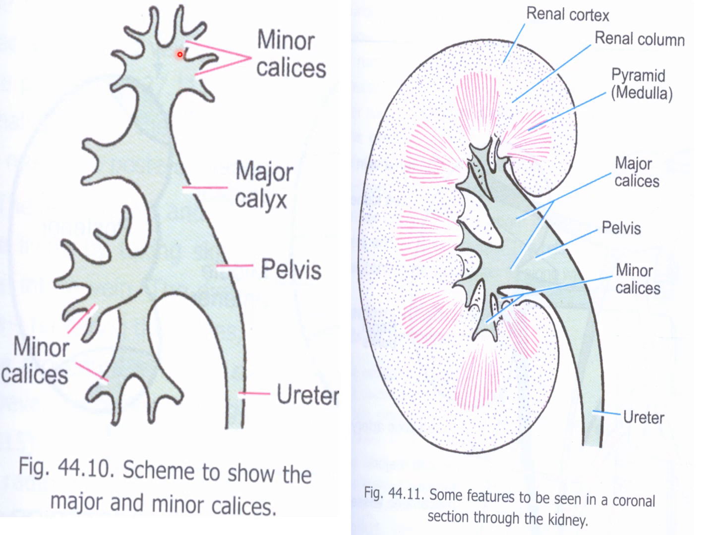You see these internal structures: these are the minor calyces, these are the major calyces, this is the renal pelvis. This scheme shows the major and minor calyces. Internal to the skin, some features can be seen on the coronal section of the kidney. This is the renal column, this is the renal cortex, this is the medulla, the major calyces and minor calyces, and this is the pyramid or the medulla. So these are the internal structures of the kidney.